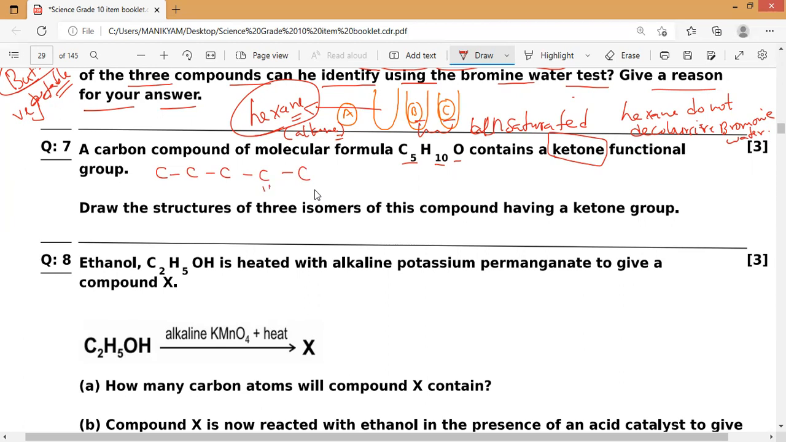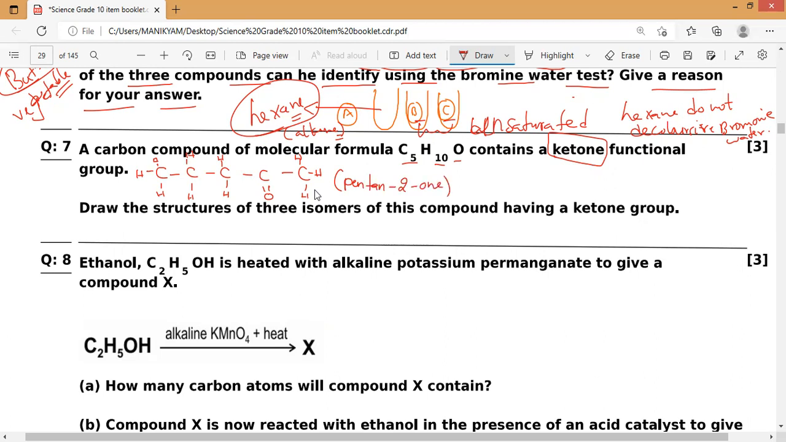So in the second carbon I will keep the double bond. So it will come CH3 first one, second one is CH2, and third one also CH2, and last one again CH3. So that is the first compound name, first isomer of this compound. The name of this one is pentan-2-one, that is the name.